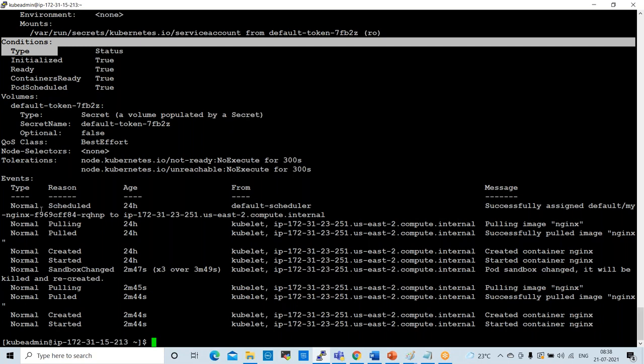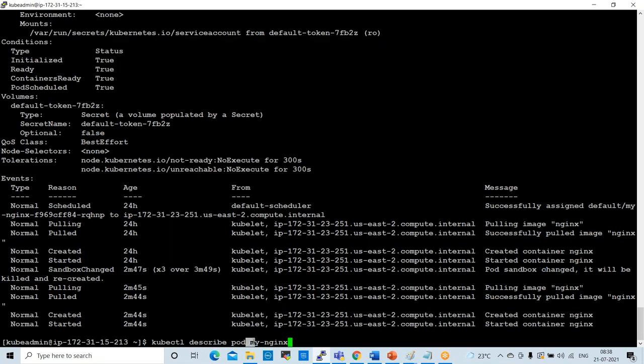So if you want to check all the information about your pod, this is the command: kubectl describe pod, and the pod name, my Nginx pod. Okay, this pod information I'm trying to get here. Now it is showing all the information about the pod, right?